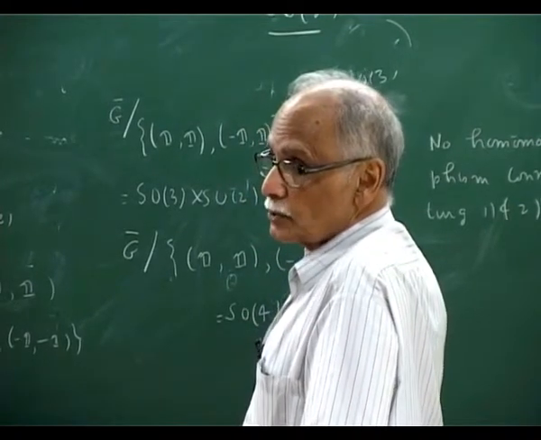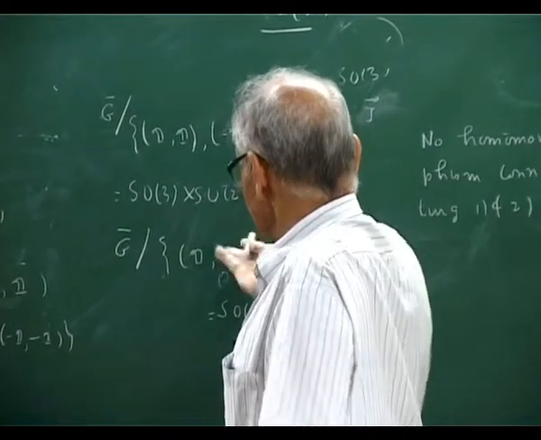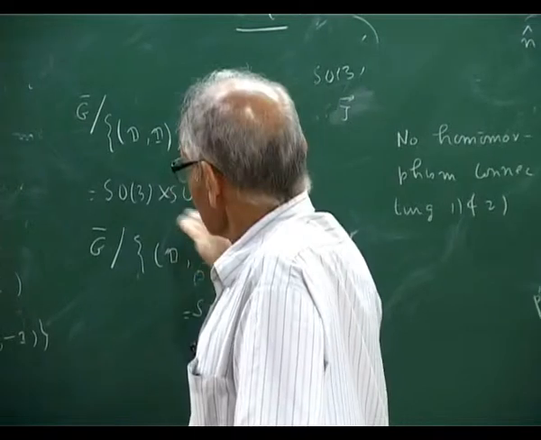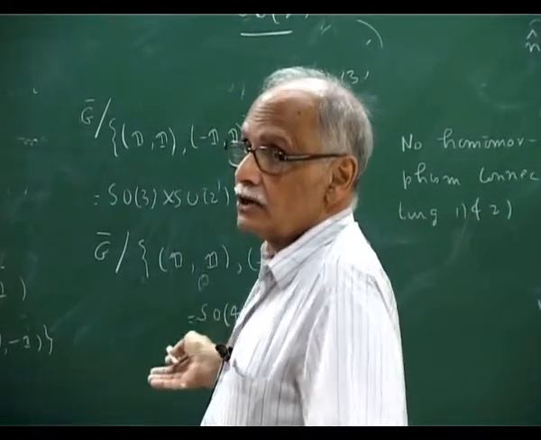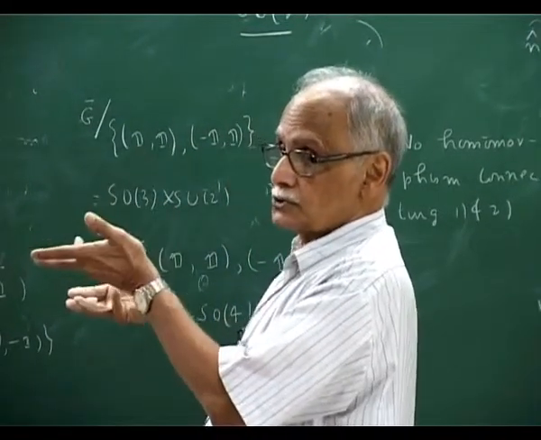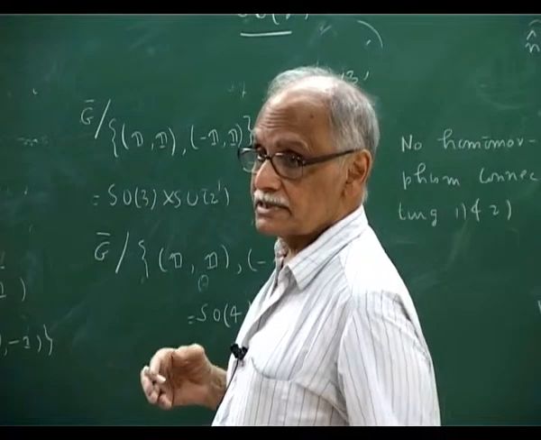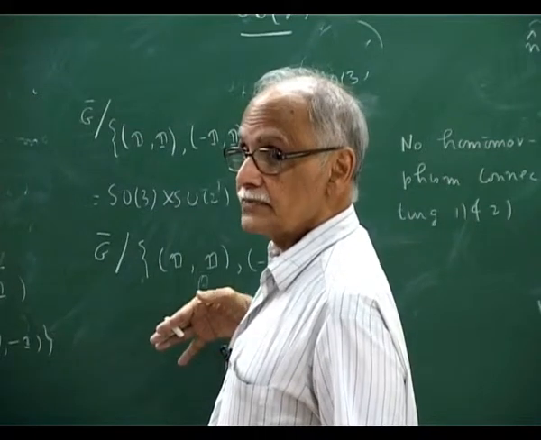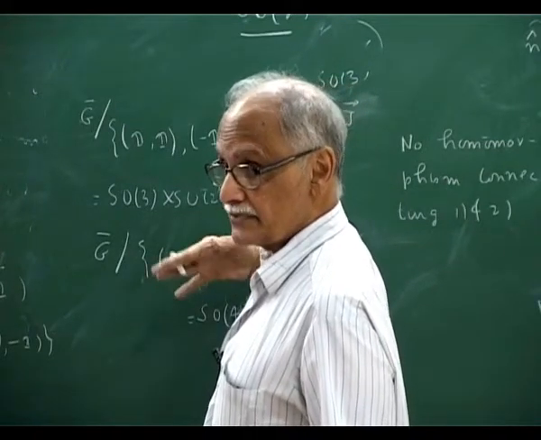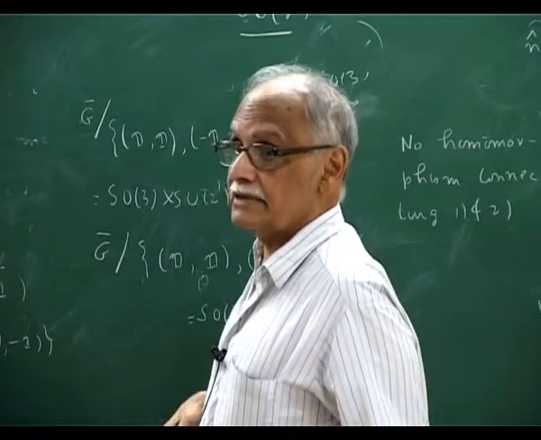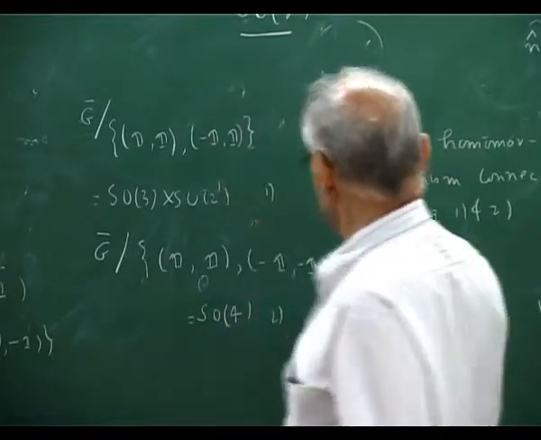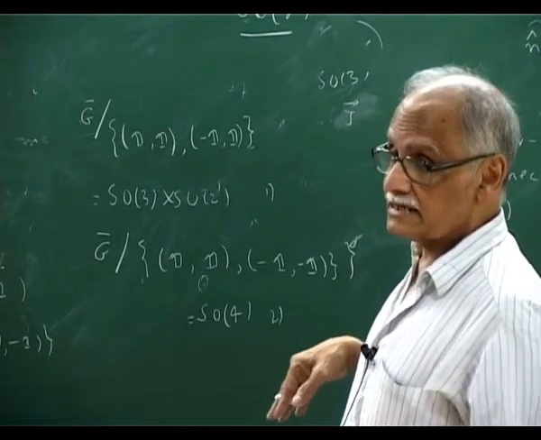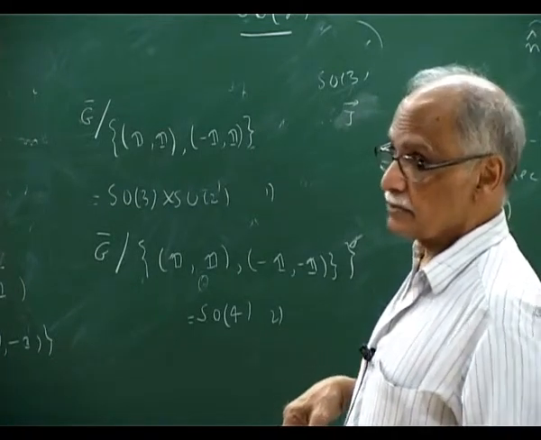So clearly I have shown you an element, namely correlated 2 pi rotations in the two SU2s, which has different values in the two groups. So any homomorphism, any isomorphism must preserve this fact, but it cannot because they are different eigenvalues. So there is no way to connect these two. This is an example of two Lie groups with the same Lie algebras which are not connected by an isomorphism of any kind. Okay?